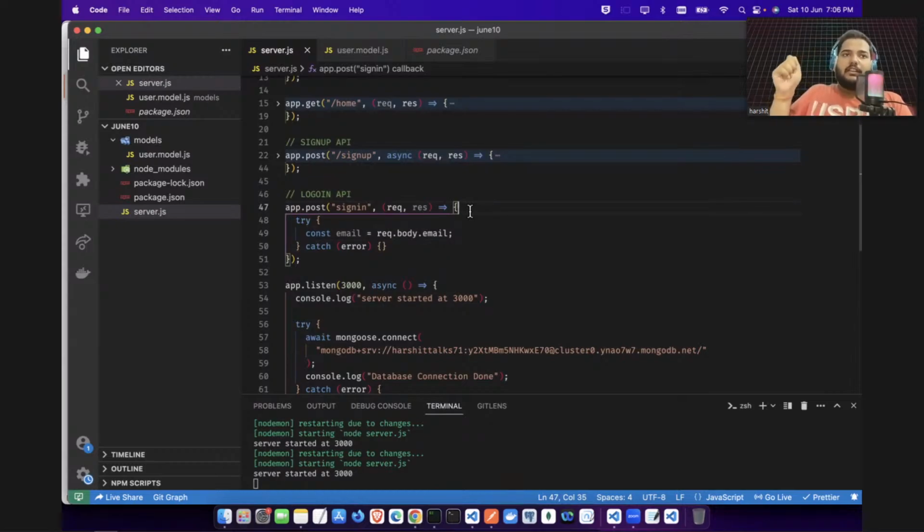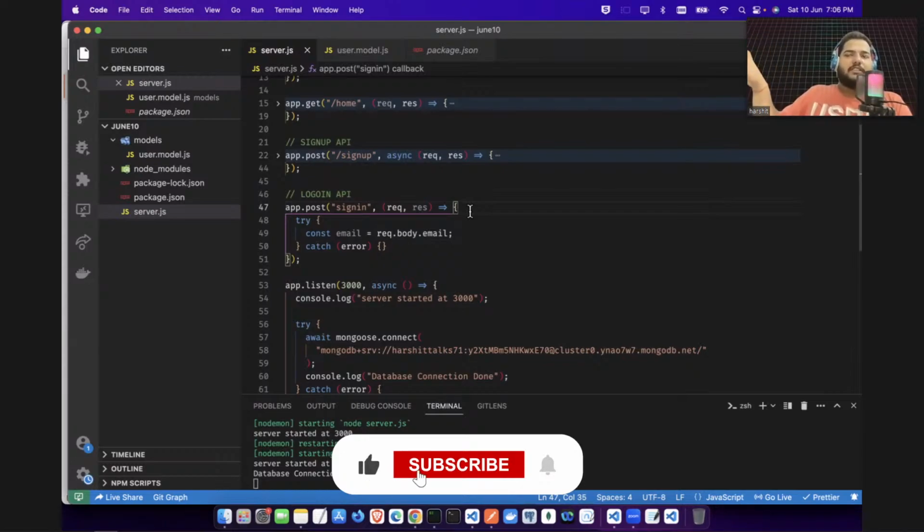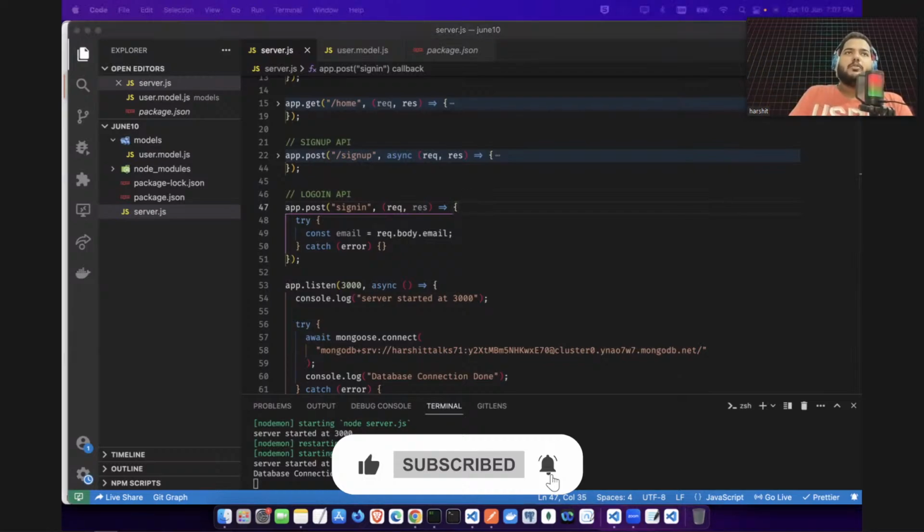First of all, you will be taking your email address and password. Okay, but before checking the combination, like okay, this email address is correct and password is also correct, you need to first check if your email address is valid or not. If email address is not valid, there is no point to check your password. Okay, because password is hashed, so we will do something else for that. But first you will check if this email address is valid or not. If your email address is not valid, there's no point in checking.